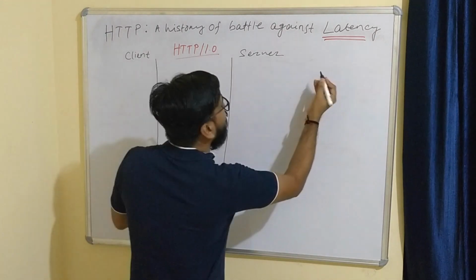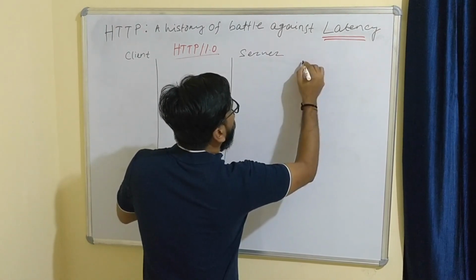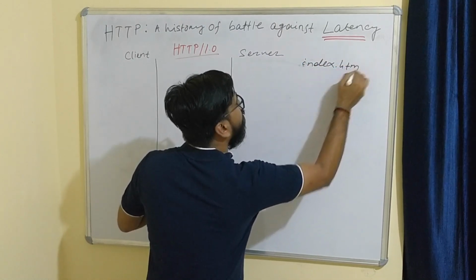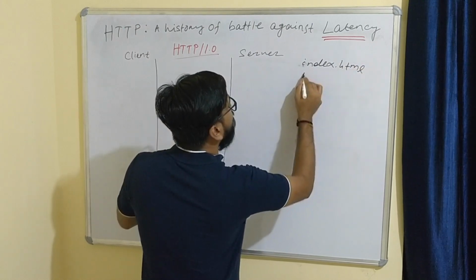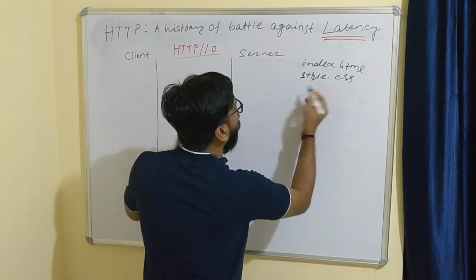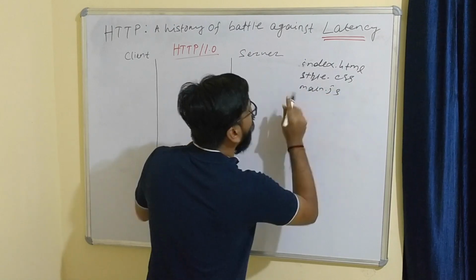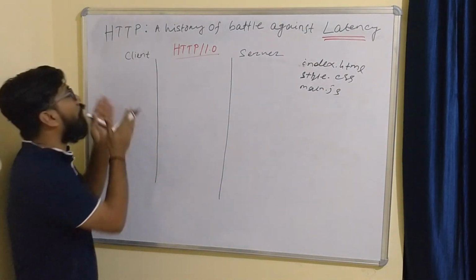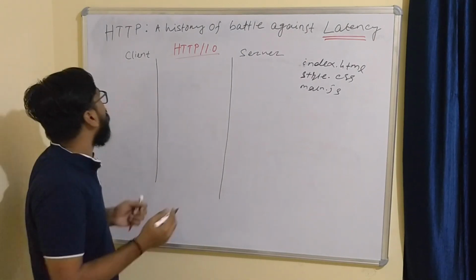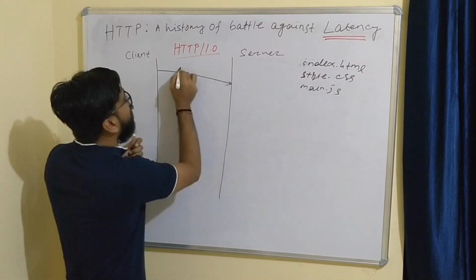Suppose we request three files from the server: first one is index.html, second is style.css, and third is main.js. So we have to request three files from client to server. The client is here, your browser, your laptop or computer. So let's make one connection here.